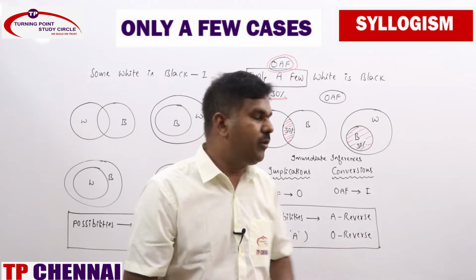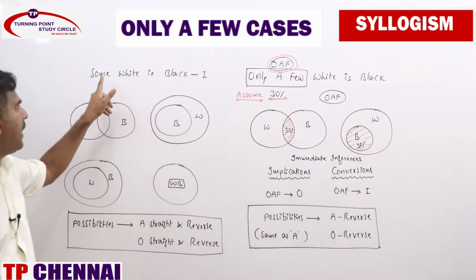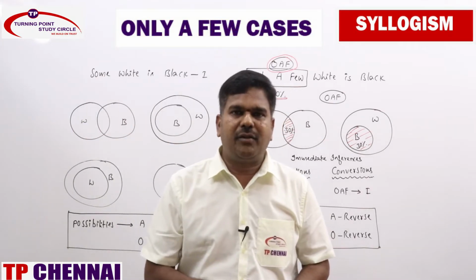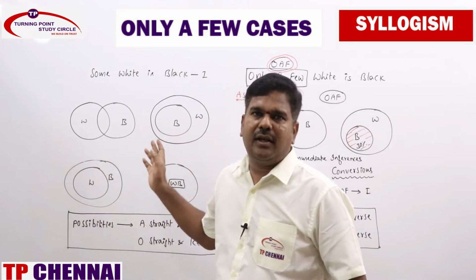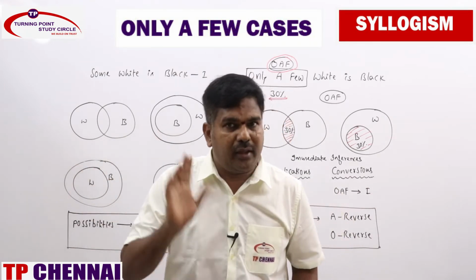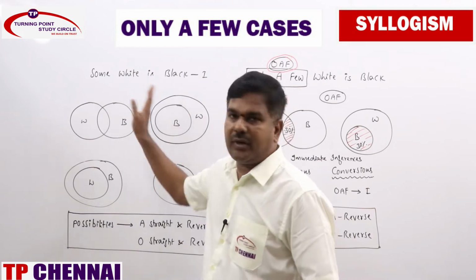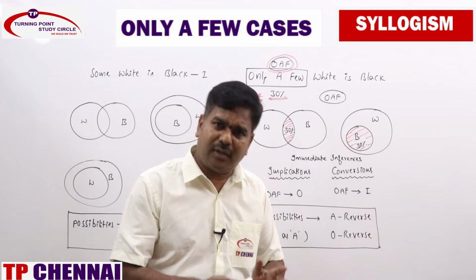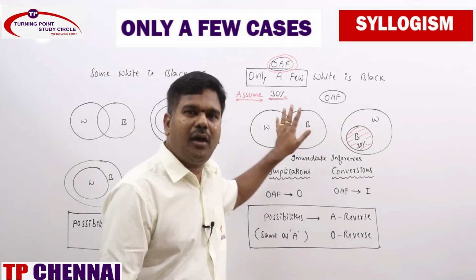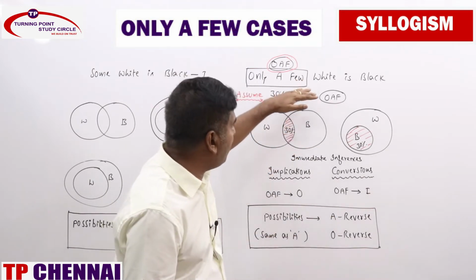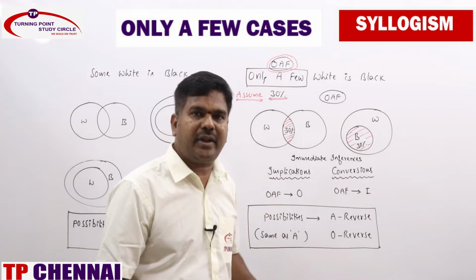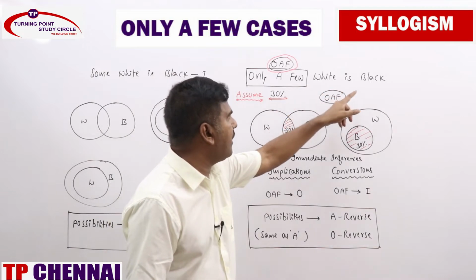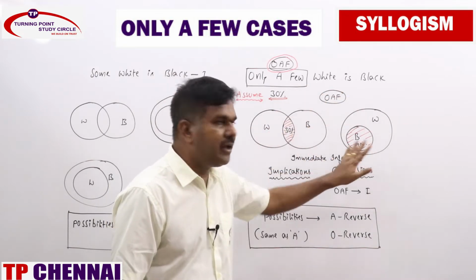Now immediate inferences, if you remember, some white is black. What are all the immediate inferences? Immediate inferences are implications and conversions. I can only be converted into I. If you remember, I can only be converted into I. But as far as only a few statements, this is also an I statement only, as I told you, but a little bit different. So for an only a few statement, what are all the immediate inferences? Same subject and same predicate must be there. So only a few white is black. Can we make it as all white is black?